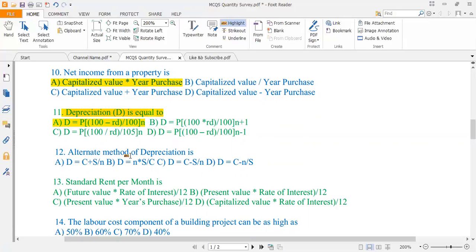Now, alternate method of depreciation is D is equal to C plus S divided by N, where D is the depreciation of the property, C is the original cost of the property, S is the scrap value, and N is the number of years the property had been constructed. Option B is D is equal to N into S divided by C, D is equal to C minus S divided by N, and D is equal to C minus N divided by N. So the correct option is option C. D is equal to C minus S divided by N.